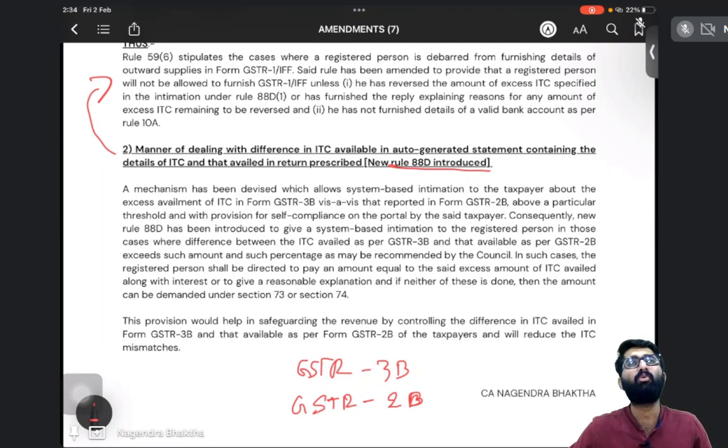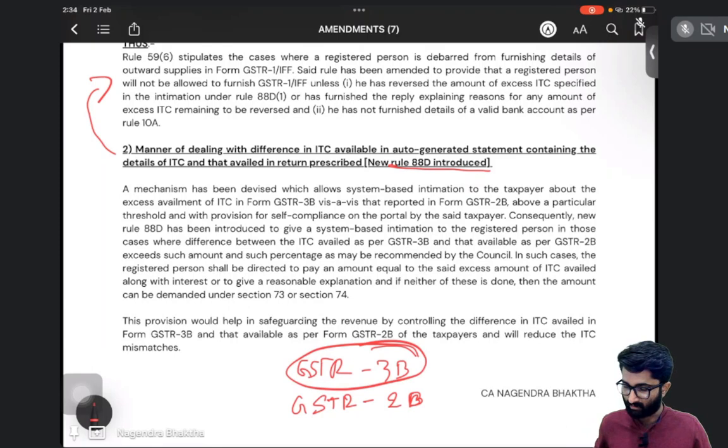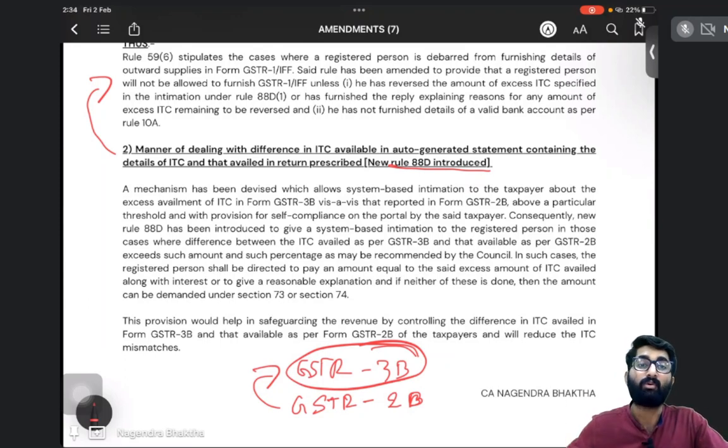What if I have shown more ITC in GSTR 3B than the ITC which was already available under GSTR 2B? Government says that, see, you are allowed the ITC of GSTR 2B. If you are claiming more ITC, then you have to reverse that ITC. You are not allowed to claim ITC which is more than 2B.